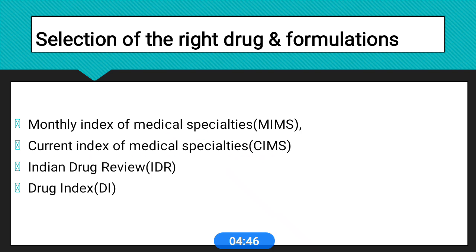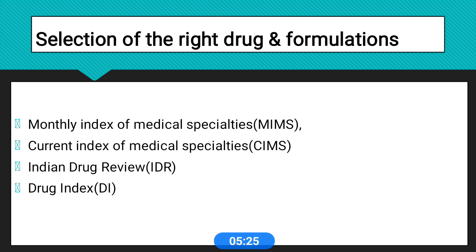So, how do we select the drug formulation, whether this FDC is rational or irrational? The selection of drug formulation is an important thing. Usually, doctors get information about various drugs from medical representatives and from promotional literature made by pharmaceutical industries. We can also collect all this drug information from the Monthly Index of Medical Specialties (MIMS), CIMS, Indian Drug Review and Drug Index.